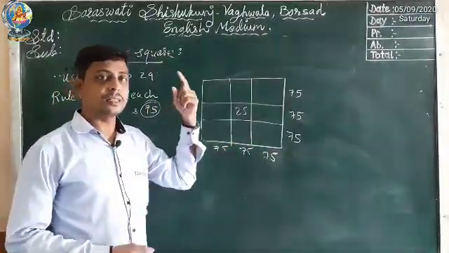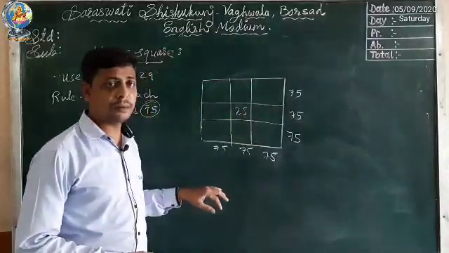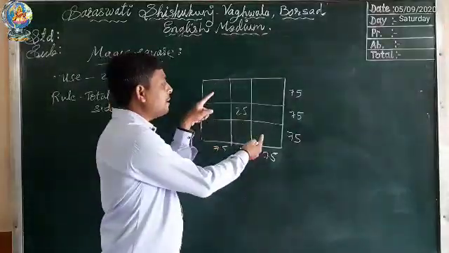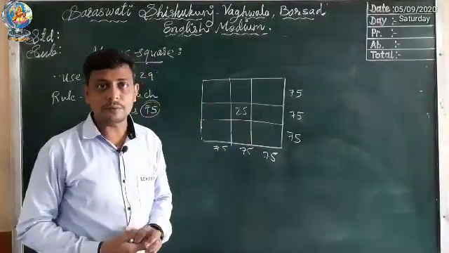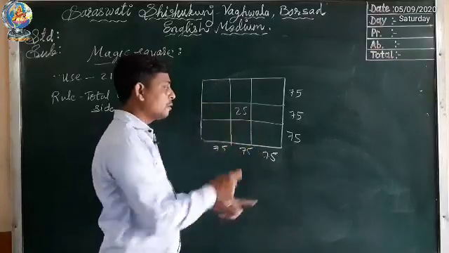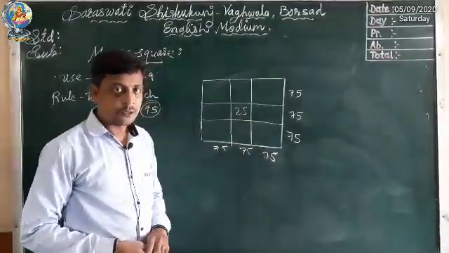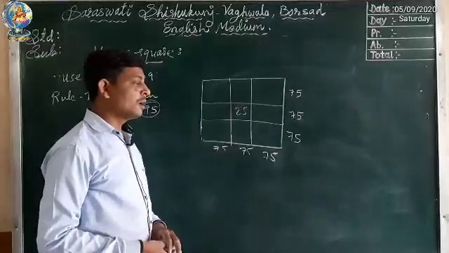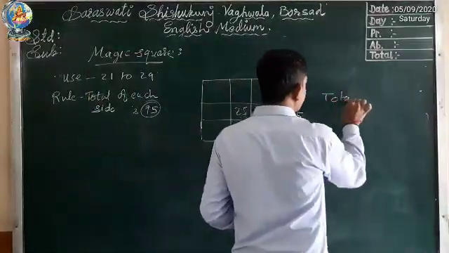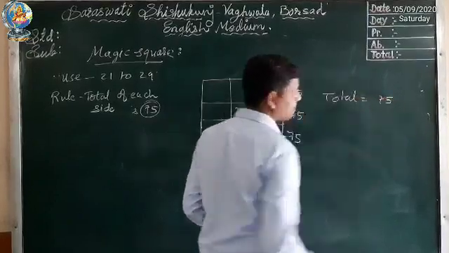That we learned in sum number 1. Now in sum number 2, only one number is given and we have to find for 2 boxes. Means which 2 numbers will come here and here to get 75. So for that, we know the total number is 75.